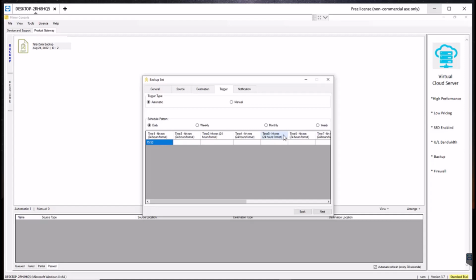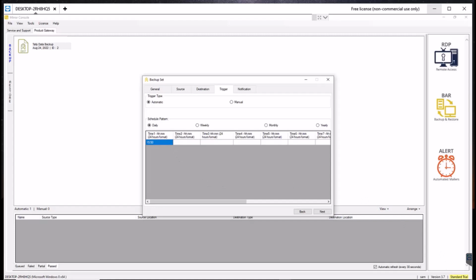Here we have given four options. You can take the backup on a daily basis, weekly basis, monthly basis, or yearly basis. Everyone should consider daily backup, no need for yearly backup. For example, in Busy or QuickBooks, for the QuickBooks application you can take the backup on a weekly schedule. This is very helpful, as well as reducing the backup space in the cloud. So now I set the daily basis.